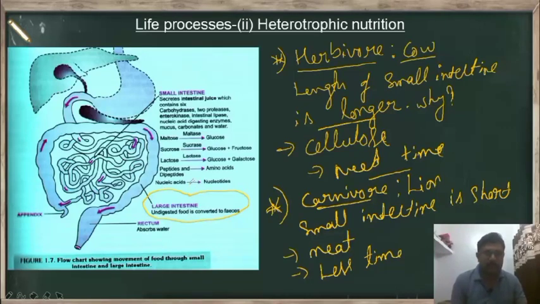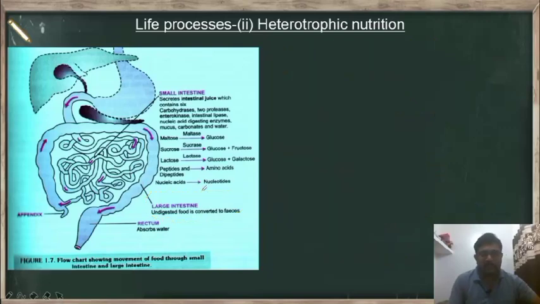So we will move to the next part, that is the large intestine. After the complete digestion of the food in the small intestine, the food moves into the large intestine after the absorption of the nutrients. Now when the food enters the large intestine, as you can see in this picture, undigested food is converted into feces.